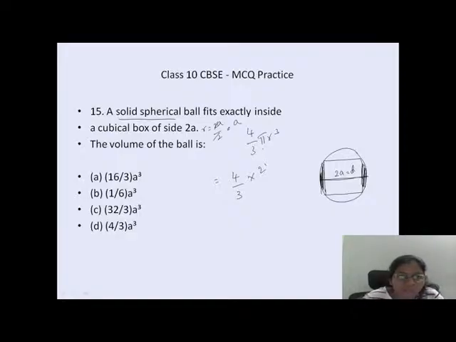They have given pi in the options: 16 pi, 32 pi and 4 pi. So 4 by 3 into pi, no need to substitute numbers. What is r? a. So 4 by 3 pi a cubed is the answer. Simple question.